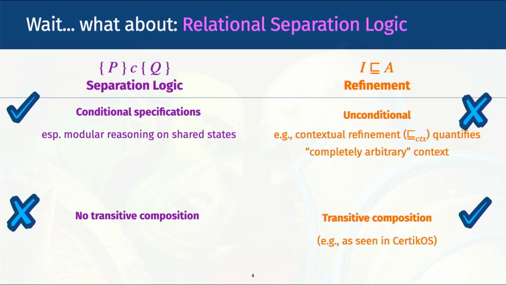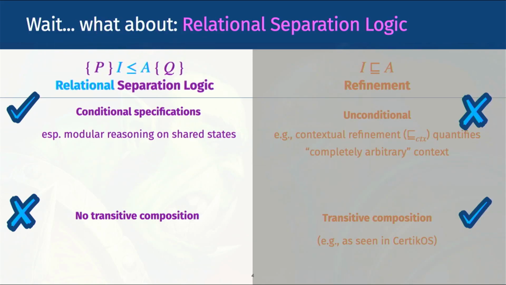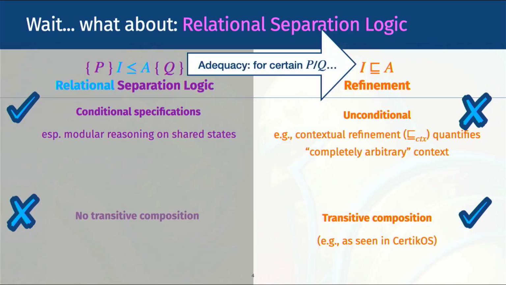And surely, we are not the first to consider this problem. There is already a bunch of research in the category of relational separation logic. In relational separation logic, Hoare triples are extended to Hoare quadruples, which relate two programs under separation logic pre- and postconditions. While the Hoare quadruple itself is still not transitive, there is an adequacy theorem which turns the Hoare quadruple judgment into a refinement. And by using adequacy, you gain access to transitivity.